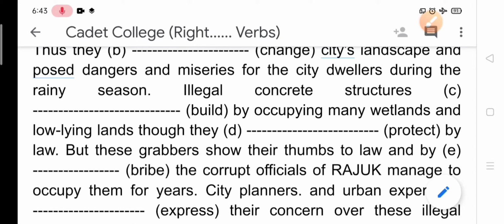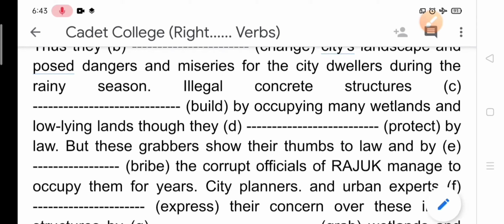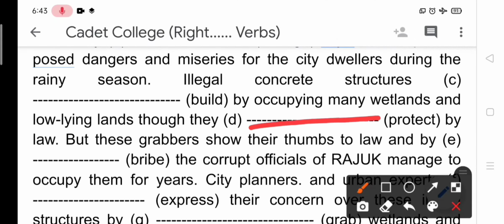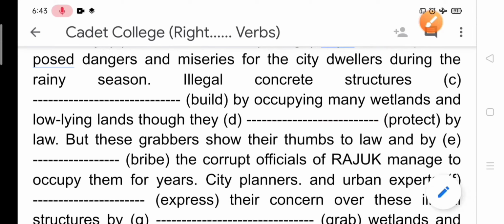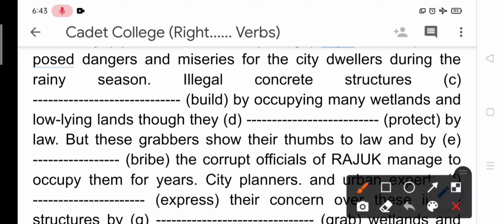Again, it is in passive form. They, that means the grabbers, the land grabbers or the lake or canal grabbers, are protected. They are protected or they have been protected by law. The miscreants, the land grabbers are protected by law. But these grabbers show their thumbs to law, and by, after preposition, we need to use verb plus ing. And by grabbing. So here the correct answer is grabbing.